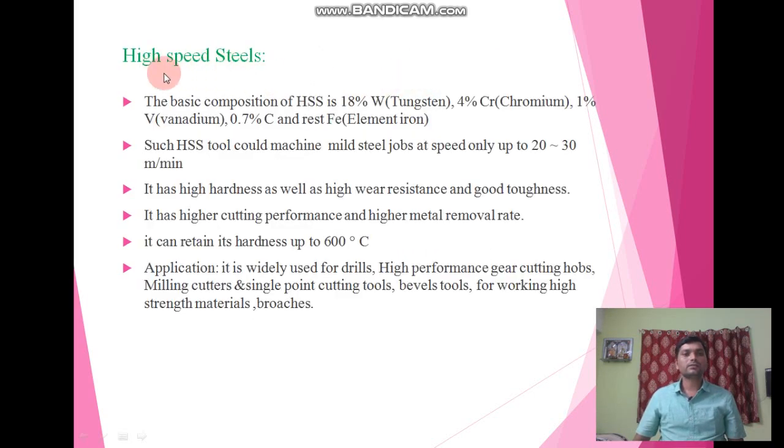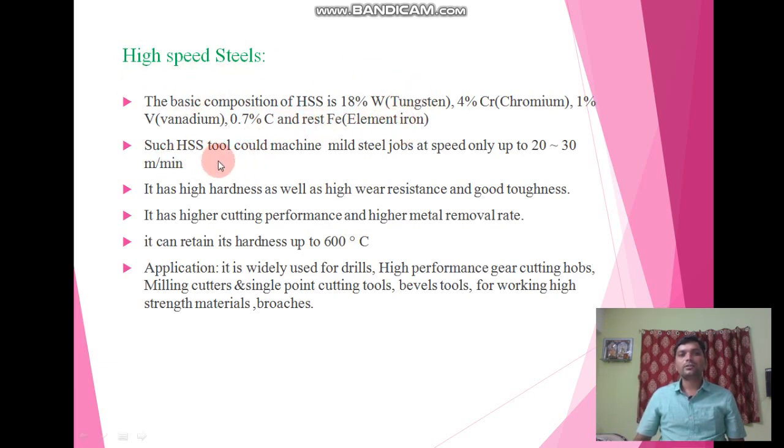Next we will discuss high speed steel. The name indicates that it gives high efficiency and high performance in high speed operation. The basic composition of high speed steel is 18% tungsten, 4% chromium, 1% vanadium, 0.7% carbon, and the rest is Fe, that is the element iron. So this is the composition of high speed steel.